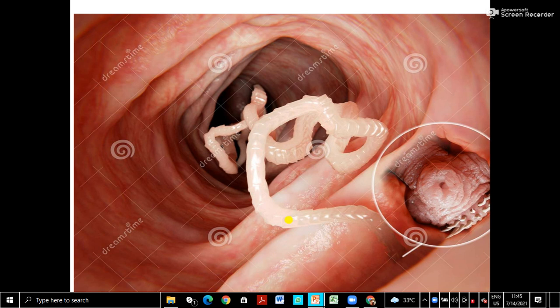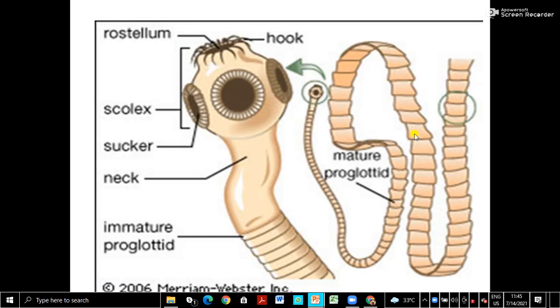Then we come to the tapeworm. First let us see the tapeworm. So this is the tapeworm. This is very interesting.